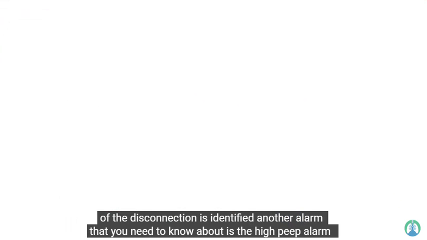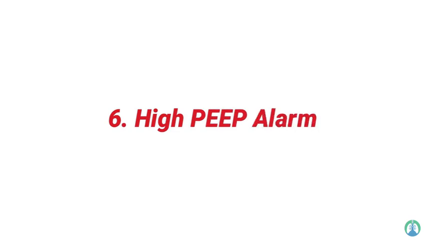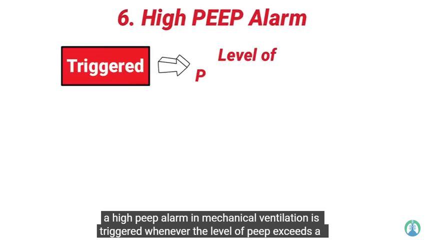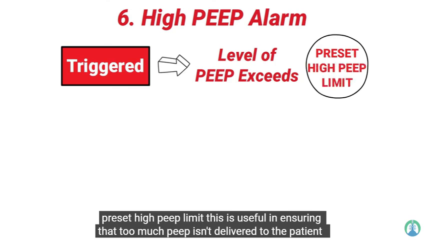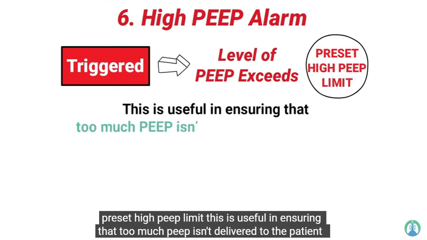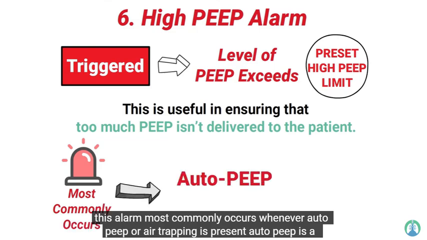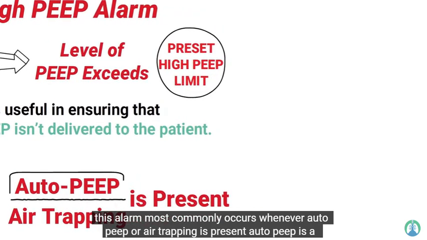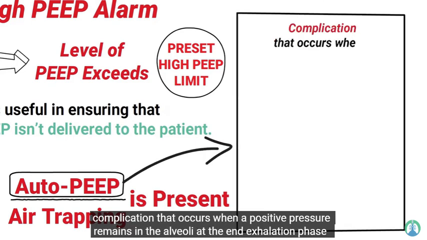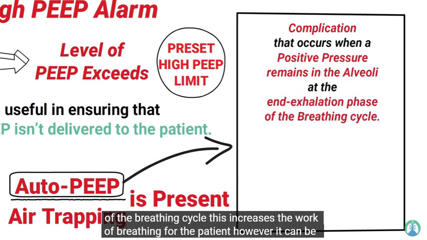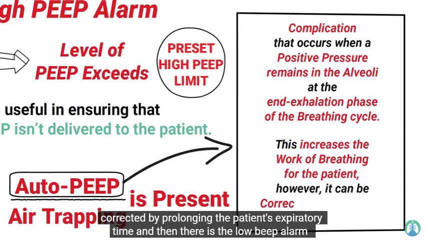Another alarm that you need to know about is the high PEEP alarm. A high PEEP alarm in mechanical ventilation is triggered whenever the level of PEEP exceeds a preset high PEEP limit. This is useful in ensuring that too much PEEP isn't delivered to the patient. This alarm most commonly occurs whenever auto PEEP or air trapping is present. Auto PEEP is a complication that occurs when a positive pressure remains in the alveoli at the end exhalation phase of the breathing cycle. This increases the work of breathing for the patient. However, it can be corrected by prolonging the patient's expiratory time.